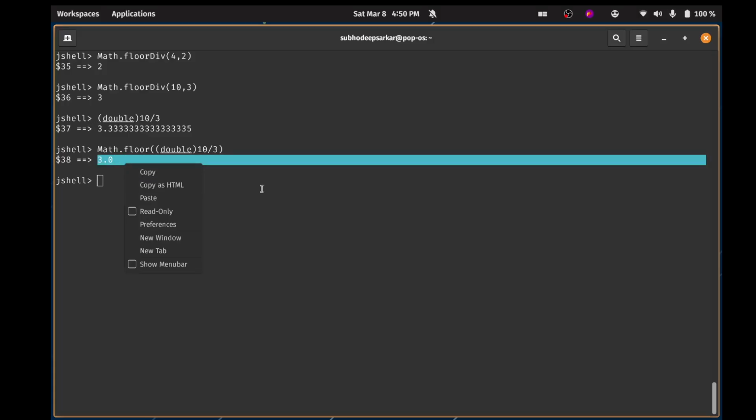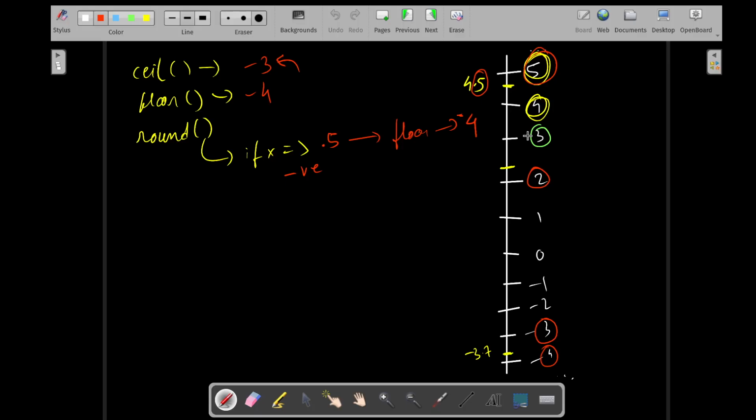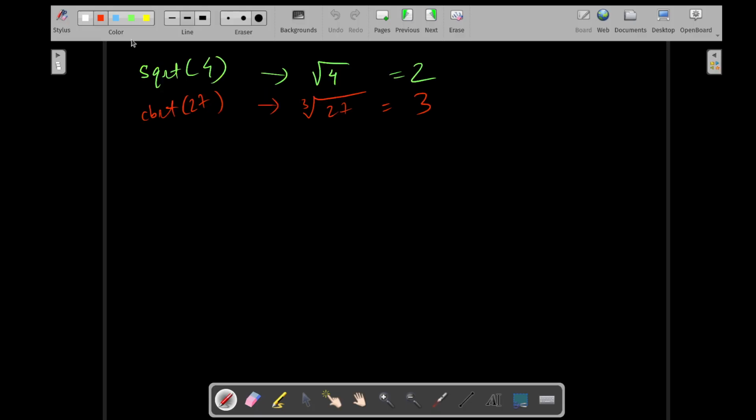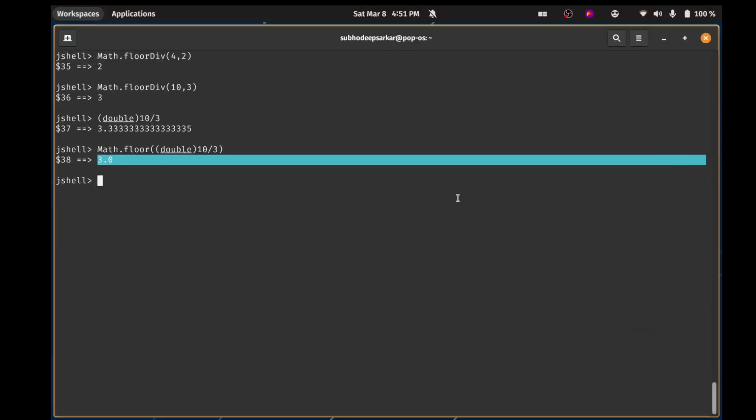So floor div, x comma y, takes two values and divides x by y and then floors it. Say for example, 13 by 7.